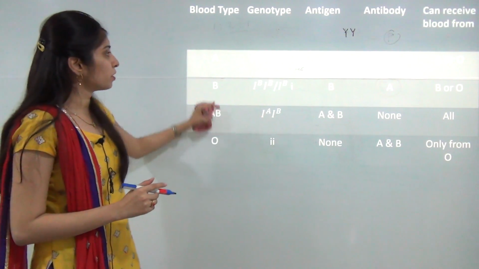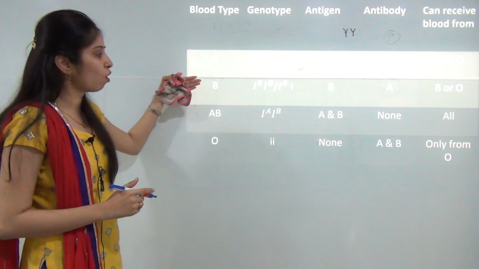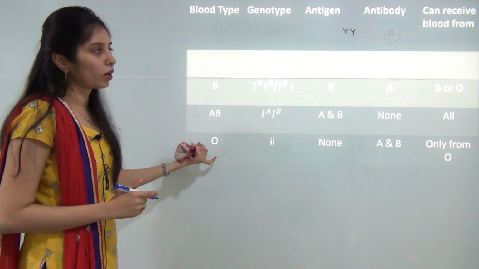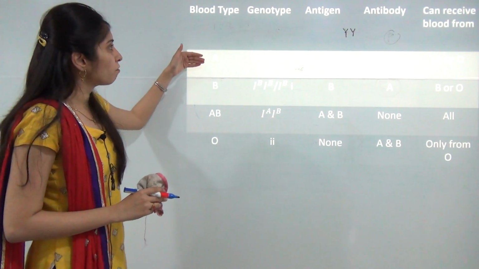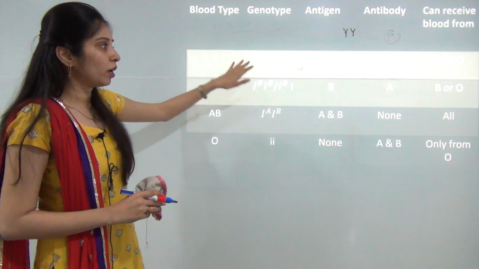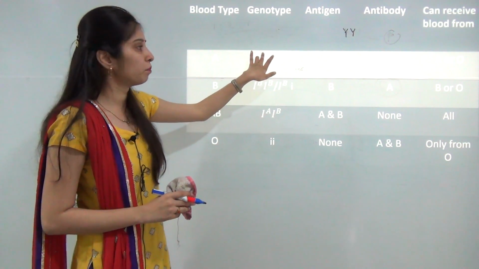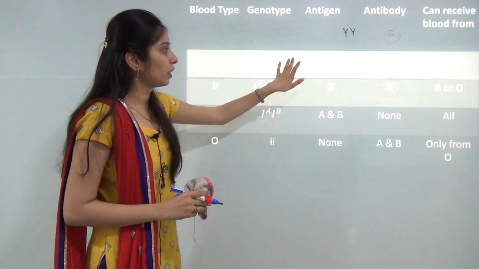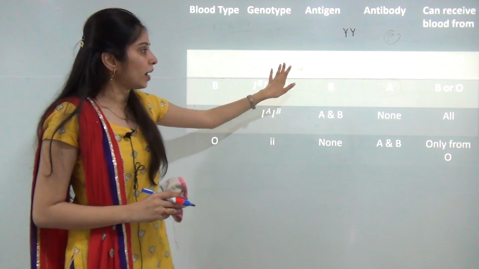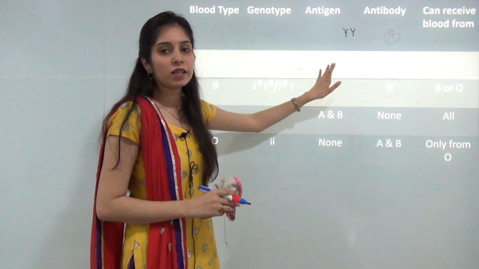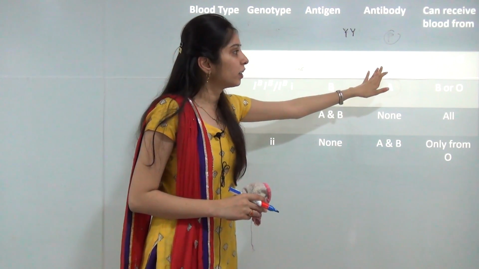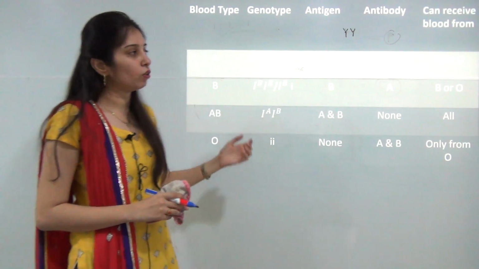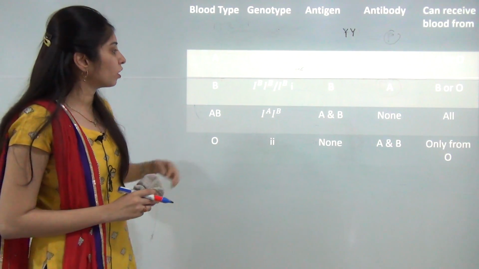Now, in blood groups, we know that four types of blood group are present. A person can have A blood group, B blood group, AB blood group or O blood group. O is a universal donor. If a person has blood type A, the genotype will be capital I superscript A, capital I superscript A, or capital I superscript A and small i. The antigen will be A and its antibody will be B, and it can receive blood from the A blood group or O blood group. We know that O is a universal donor.